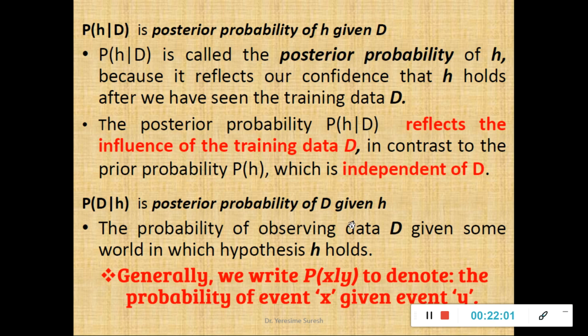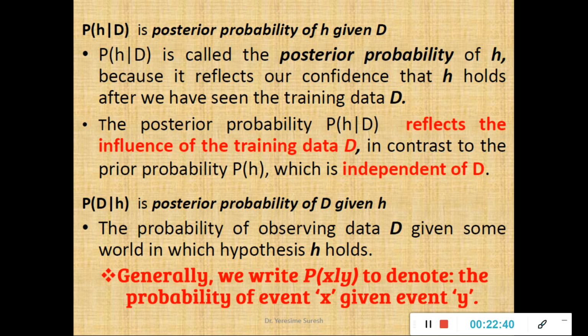P of D given H is the probability of observing data D given some world in which hypothesis H holds. The words highlighted in red I have already discussed. If I write P of X given Y, it indicates that I am trying to find the probability of event X given that I know event Y. If I write P of A given B, it indicates I am trying to find the probability of event A given event B. Next we will look at some other forms of Bayes theorem.